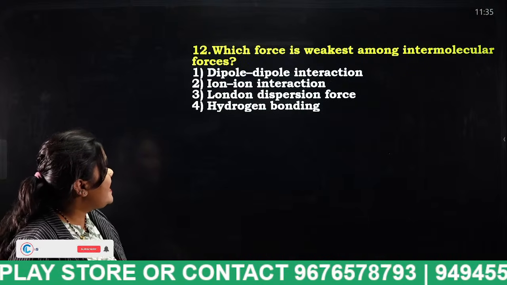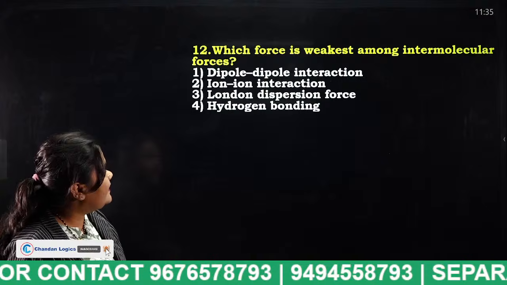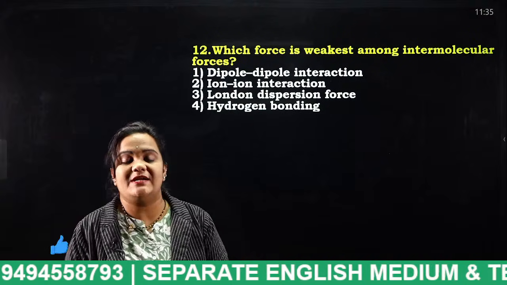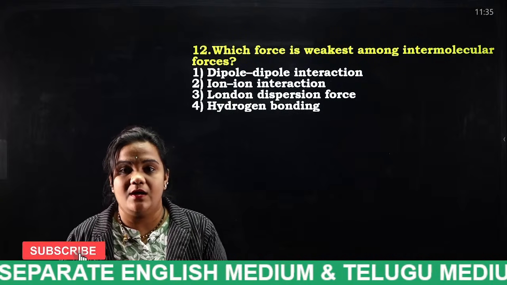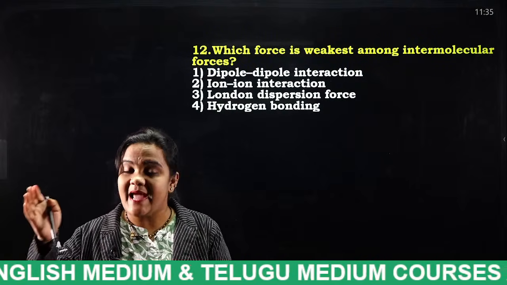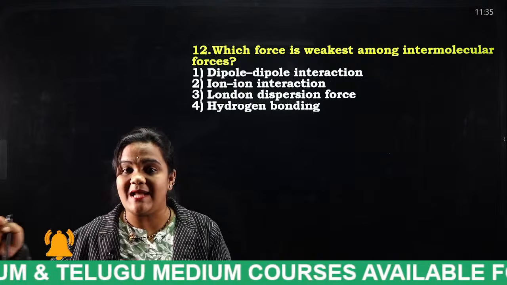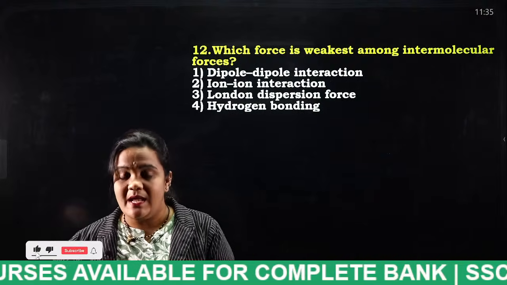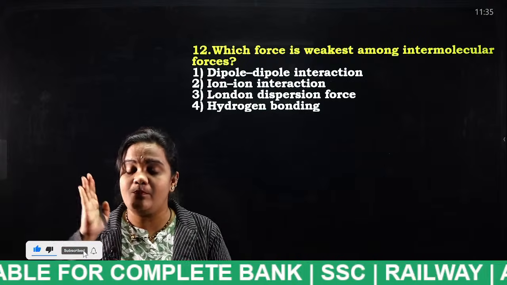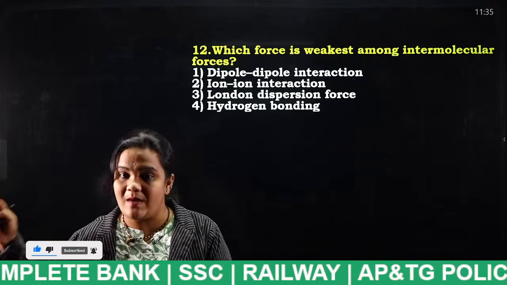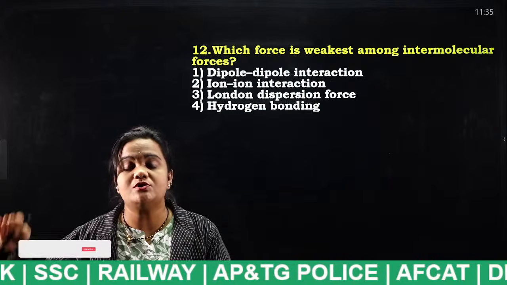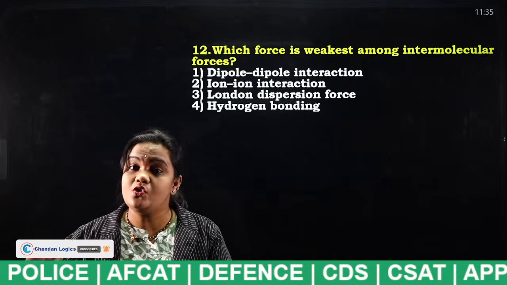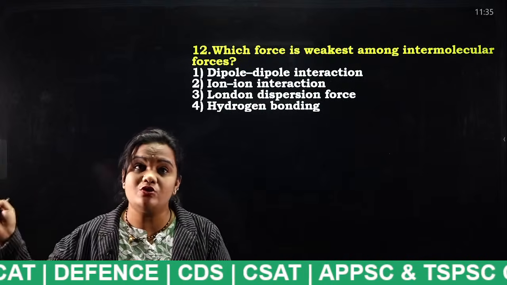Which force is weakest among intermolecular forces? Dipole-dipole interaction, ion-ion interaction, London dispersion force, hydrogen bonding. As I told you already, if there is an interaction between two permanent dipole molecules, that is considered as dipole-dipole. If there is an interaction between polar molecules and non-polar molecules, dipole-induced dipole forces. If there is an interaction between two non-polar molecules, those are considered as what?